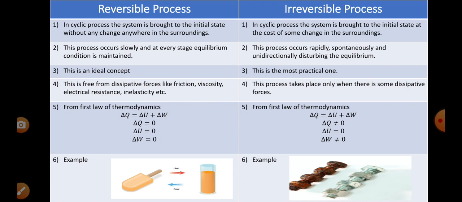Secondly, the reversible process occurs slowly and at every stage the equilibrium condition is maintained, whereas an irreversible process is rapid and spontaneous, unidirectional, disturbing the equilibrium conditions. Thirdly, the reversible process is an ideal concept, whereas the irreversible process is the most practical one.